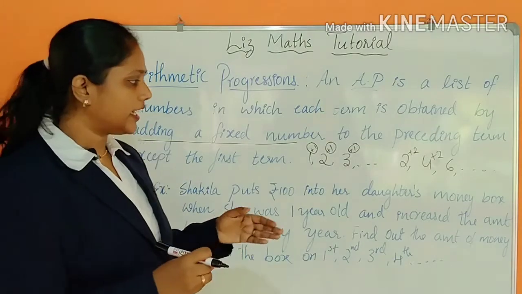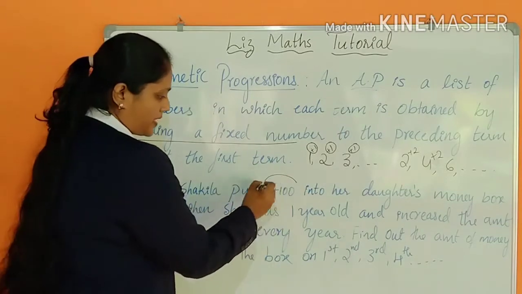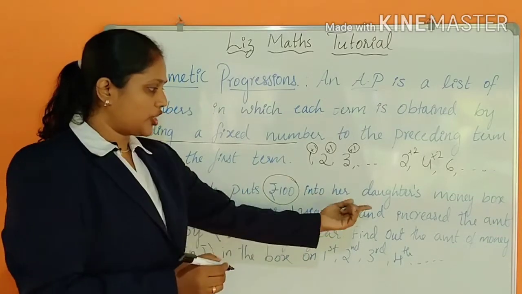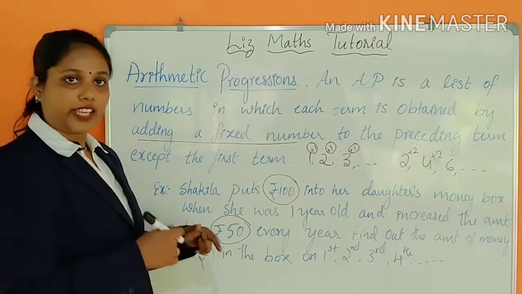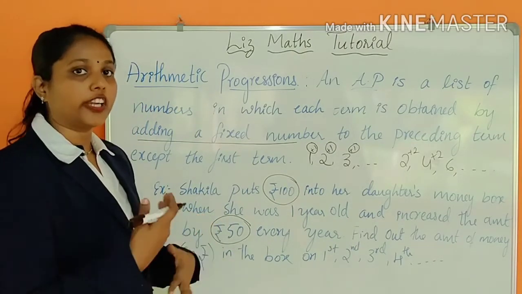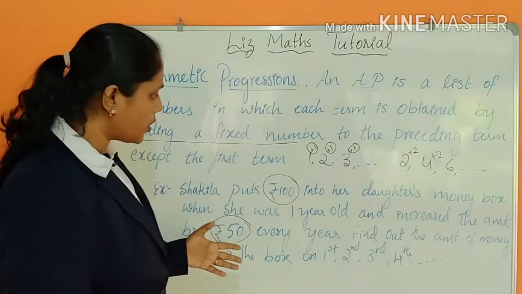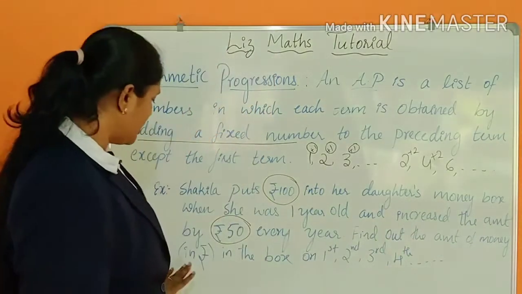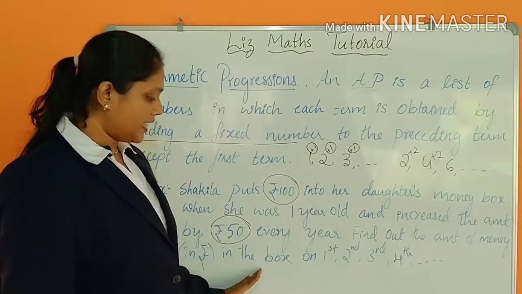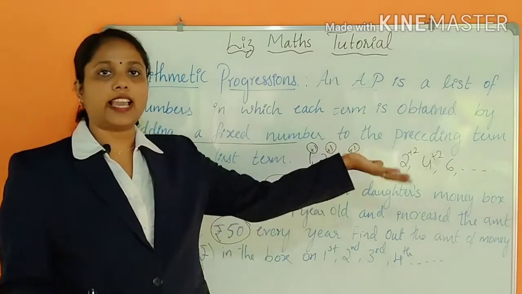Got it? First she put 100 rupees, and every year she increases the amount by 50 rupees. And on her second birthday, third birthday, fourth birthday, it's all like that. So find out the amount of money in rupees in the box on the first birthday, second birthday, third birthday, fourth birthday, and so on.